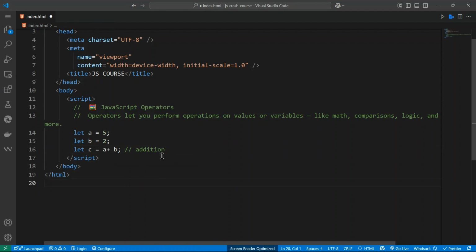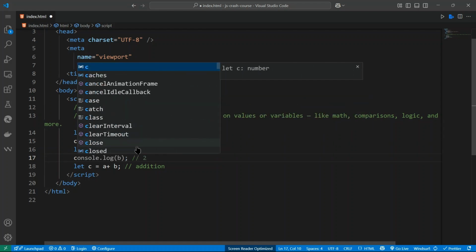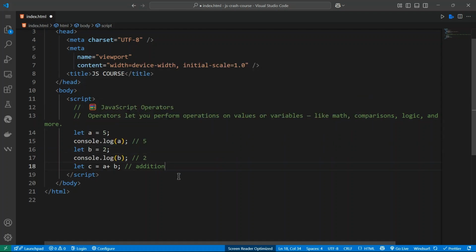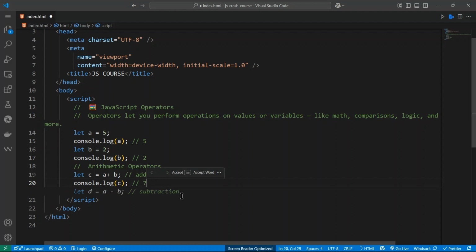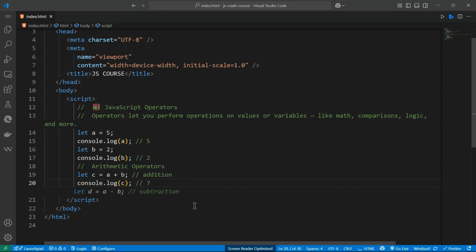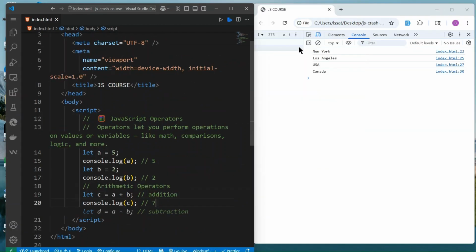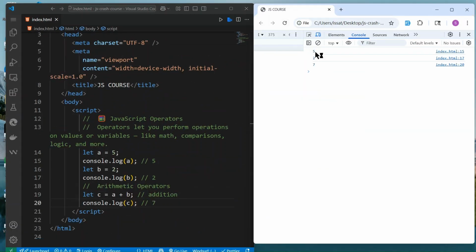So if I console.log a first of all, the output should be 5, and if I console.log b, the output is 2. Now if you do the math here and we console.log c, the output should be 7. So if I save that and go back to our browser and reload, this is what we get here.